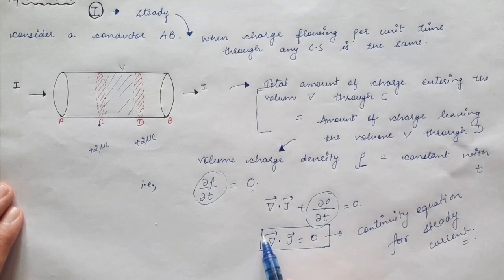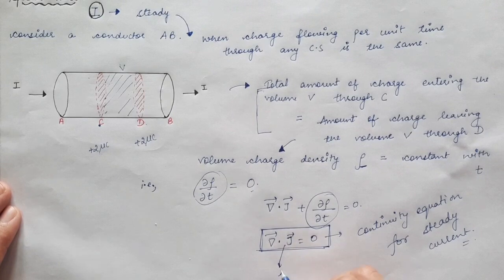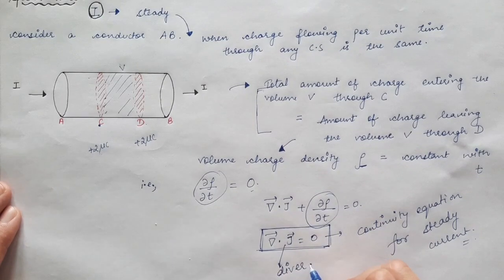This equation shows that the steady current is divergence-less. Divergence of the electric current density equal to 0 means the electric current density is divergence-less, or you can say solenoidal.